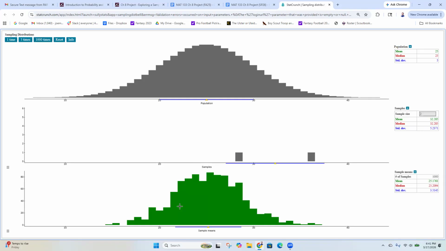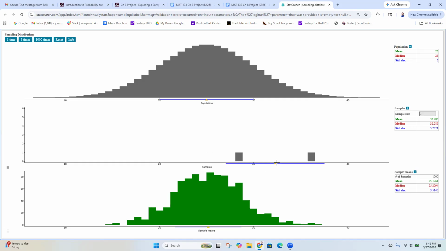Okay, and what it's done is it's selected 2 people 1,000 times. So it basically selected 2,000 people over and over and over. And each time it grabbed a pair of people from our population and grabbed a sample of 2, maybe they're not people, whatever we're measuring. Okay, I'm using people. Let's pretend that the population is the height of all the people in the US, right?